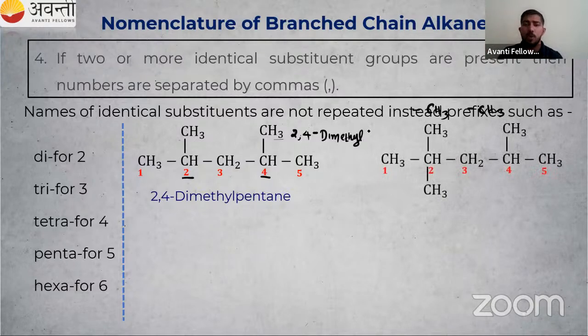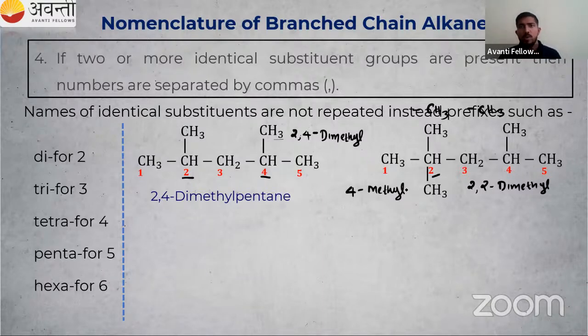One more example for you. In the second position, we have two methyl groups. Will you write methyl, methyl two times? No. Why should we write like that? We can write 2, 2, then dimethyl. Then one more substituent is present. In the fourth position, I can see one more methyl. So how to write? Do we write 2,2-dimethyl, then 4-methyl separately? No. We can write it together.